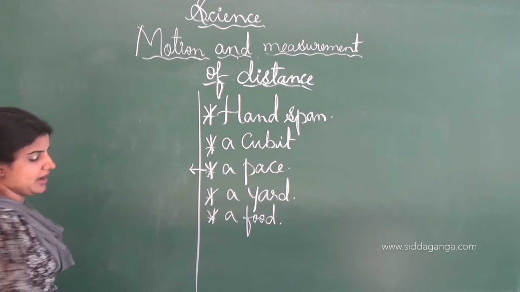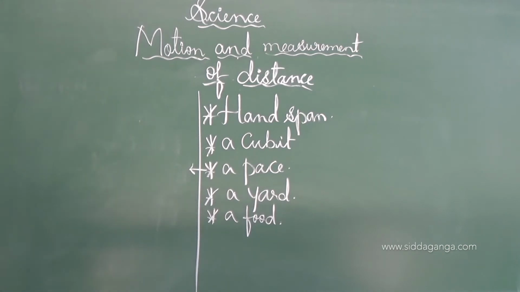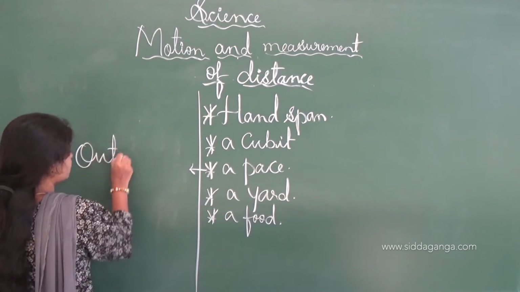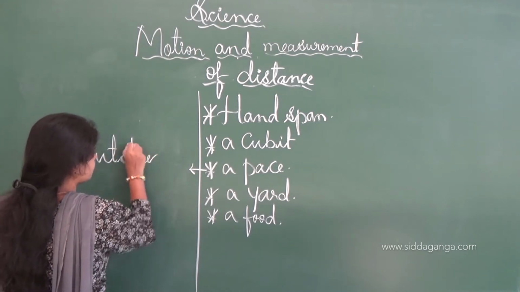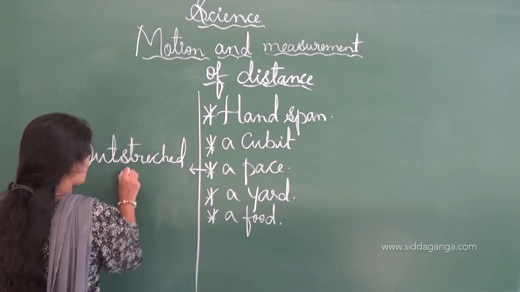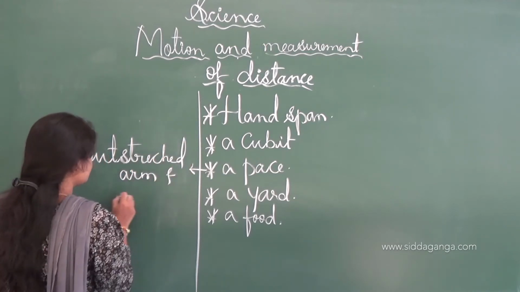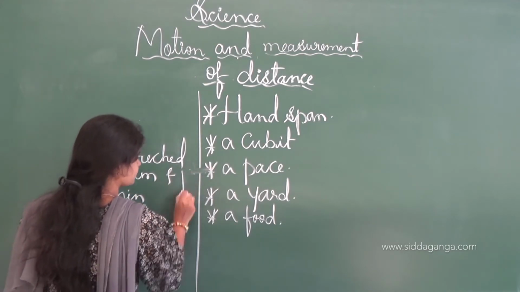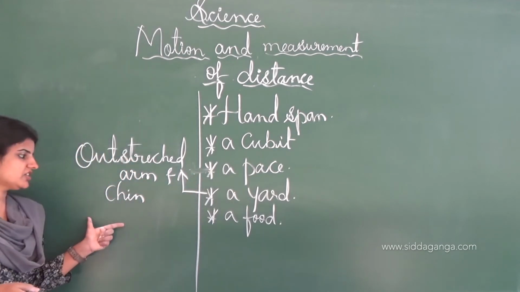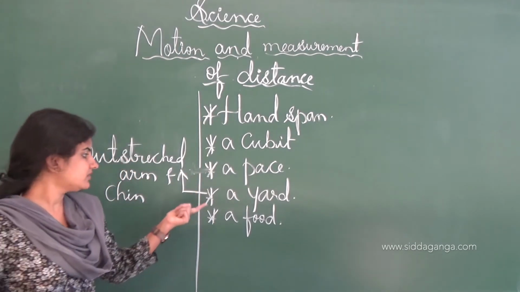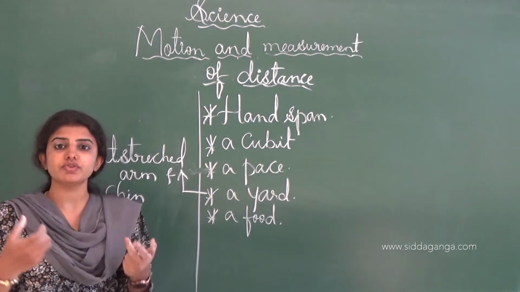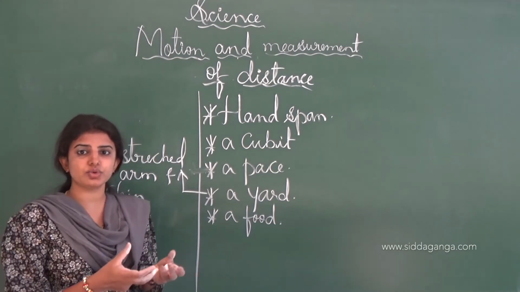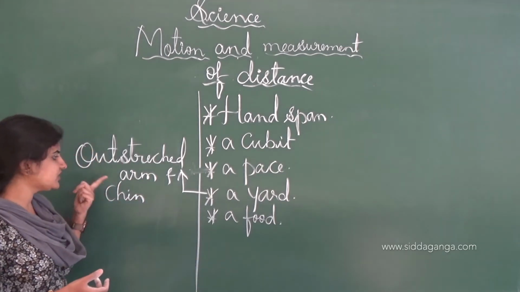Next one is the yard. A yard is nothing but the outstretched arm and the chin. Usually this type of measurement is used nowadays also by flower sellers, who measure garlands by outstretching the arm to the chin.